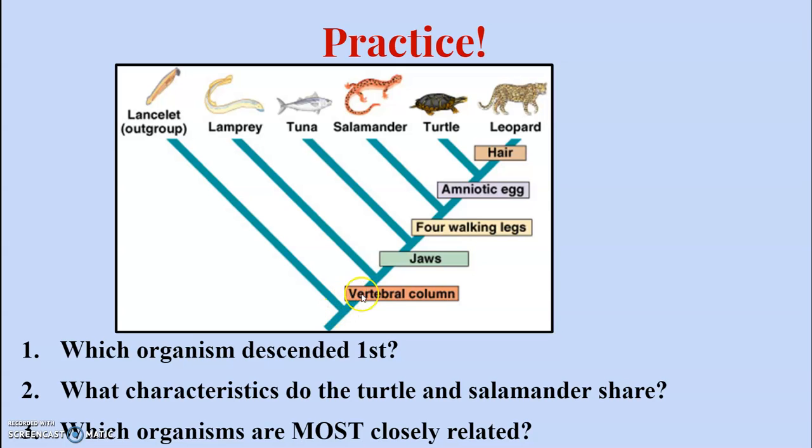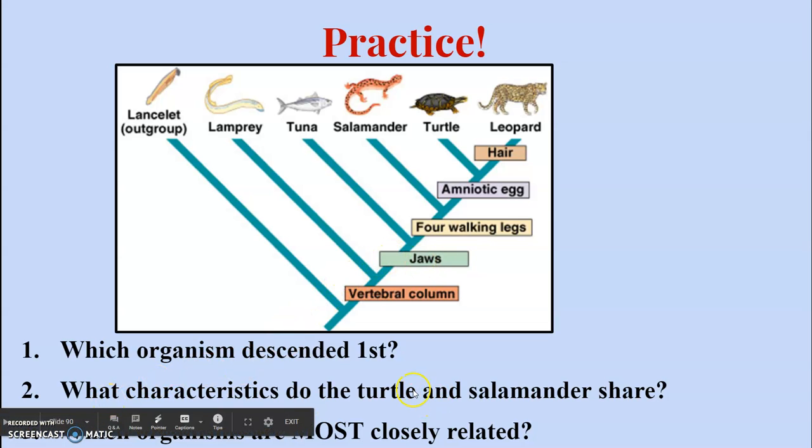If you notice here, we ended up with some characteristics on this root here. These characteristics are showing what changed between this species and this species. So speciation occurred between the lancelet and the lamprey because there was a vertebral column that had been developed. The lamprey and the tuna ended up causing speciation to create the tuna because now we see jaws present.